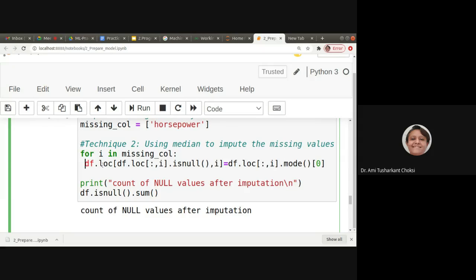If one process is done and you want to apply a second process, then save the result of the first process in another variable. Then only you can apply the same thing on the processed data. Otherwise, when you apply on df again, you will have the whole data available. Fine, so take care of that. That's all for today.